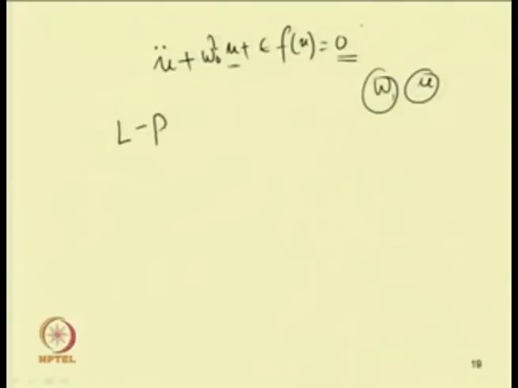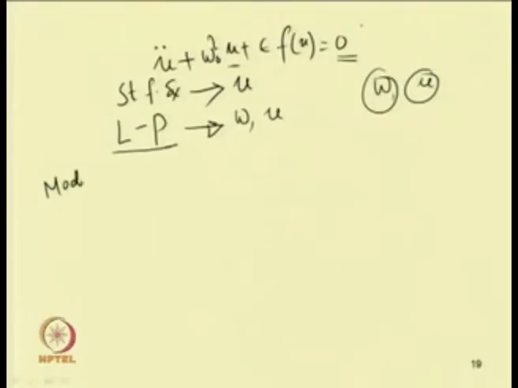In case of straightforward expansion, expansion of u only takes place. In case of the LP method, we have the expansion of omega and u. Then the solution of weakly nonlinear systems can be made.